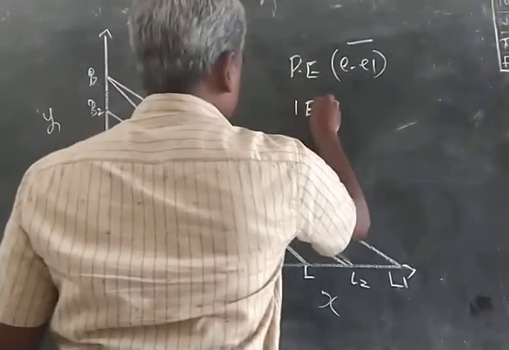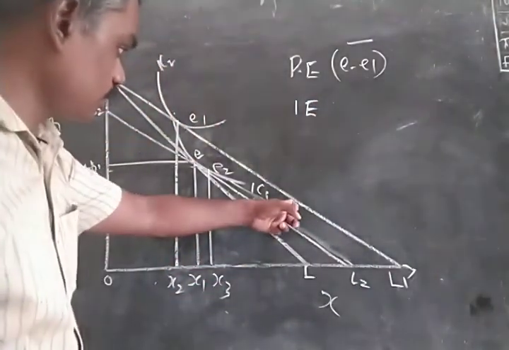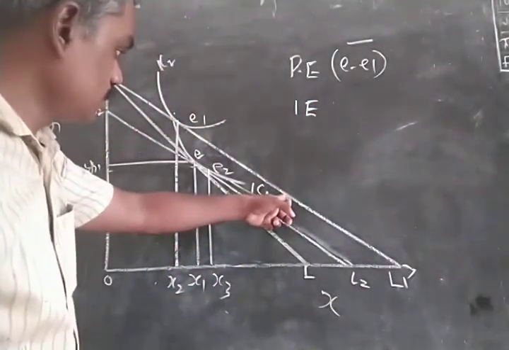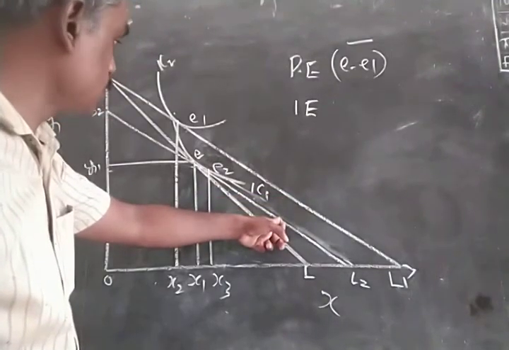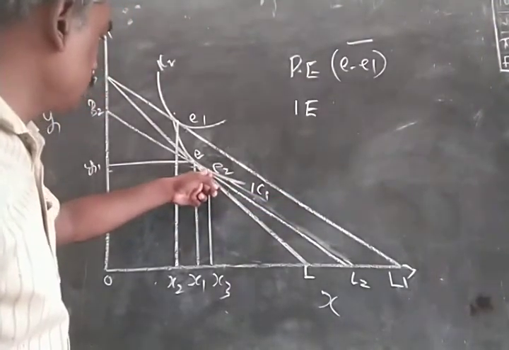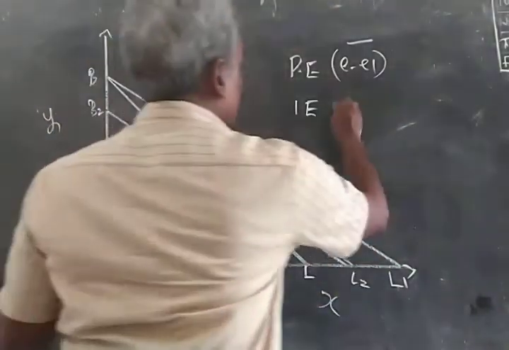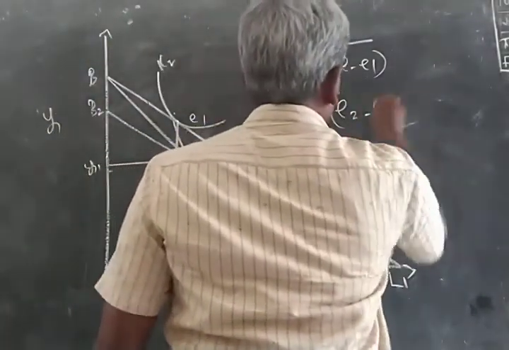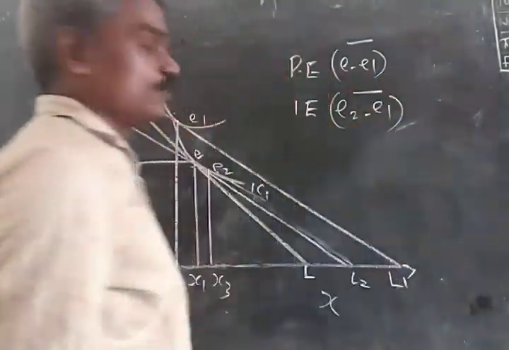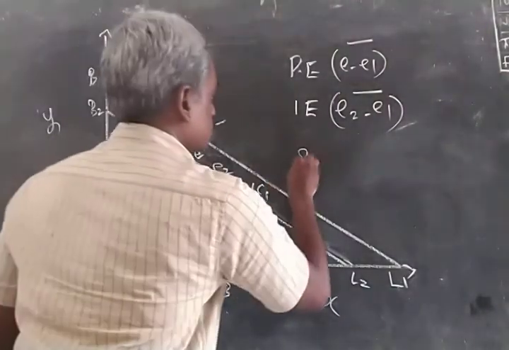Here the income effect is, when we reduce the real income of the consumer, the budget line rotates to V2 L2 and the consumer is at E2. Movement from E2 to E1 is the income effect, which is also negative. And what about the substitution effect?